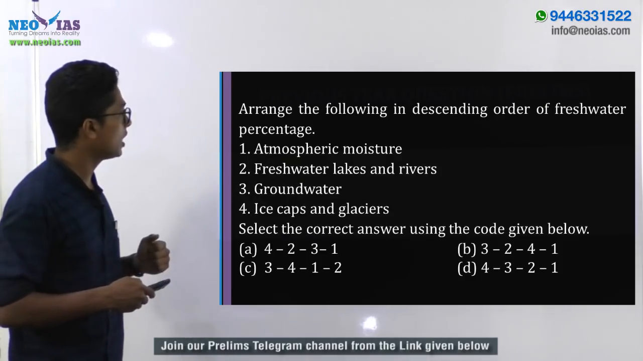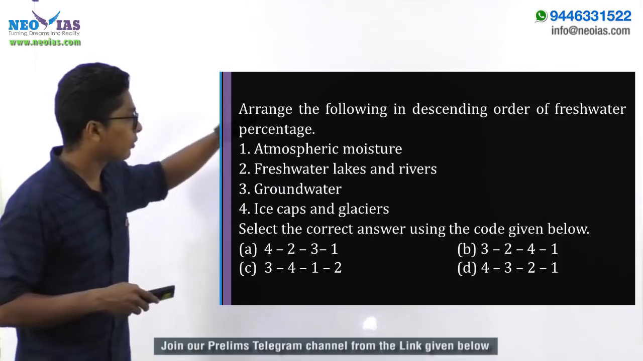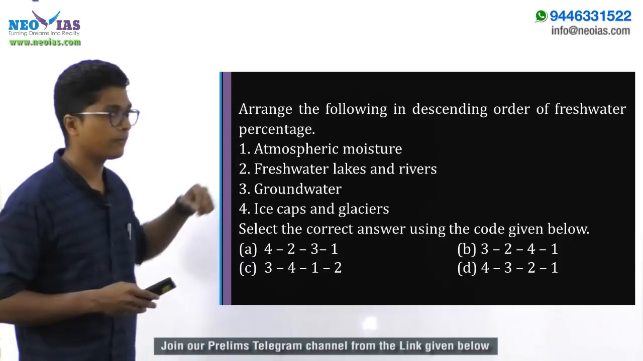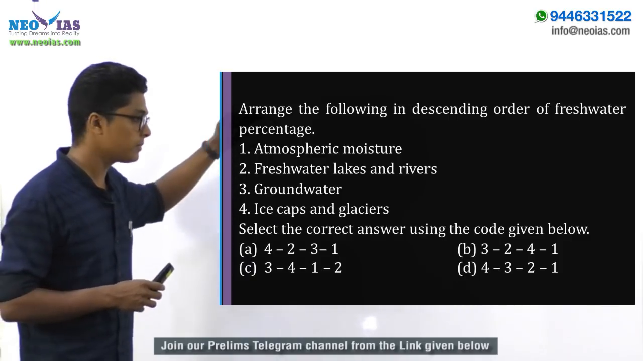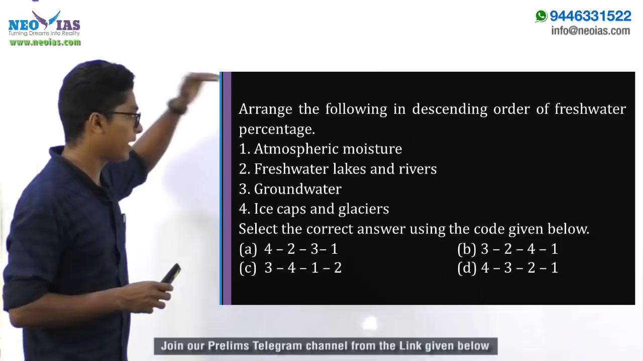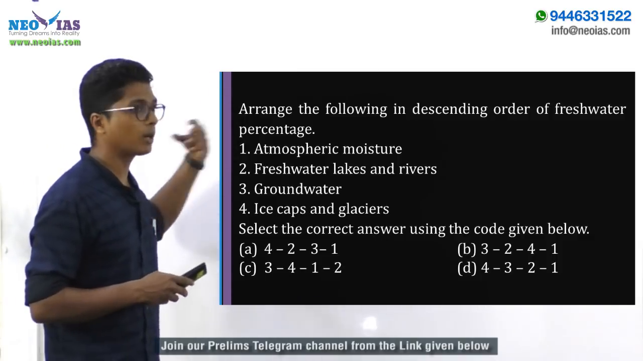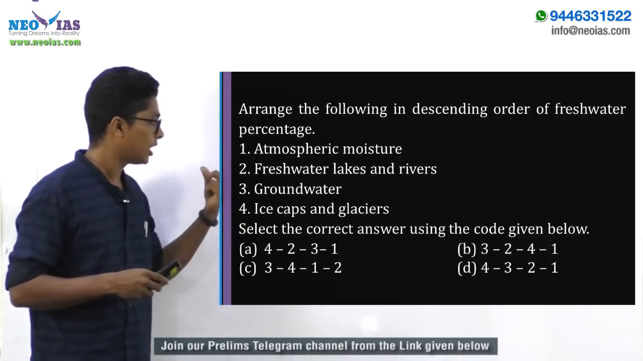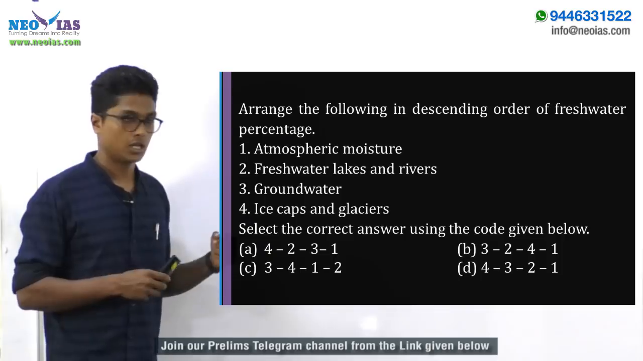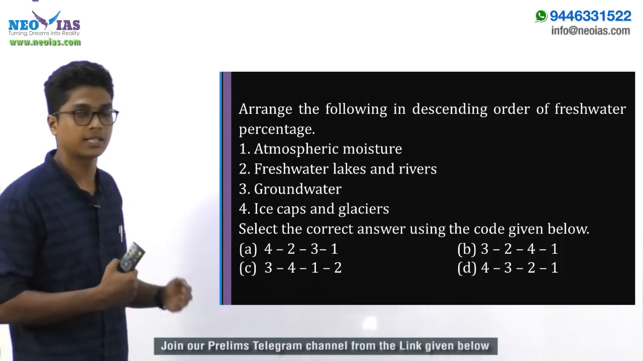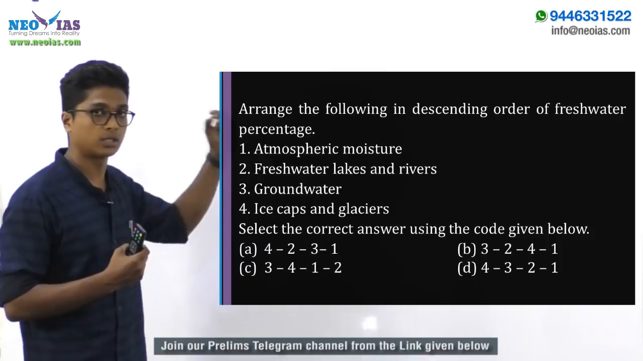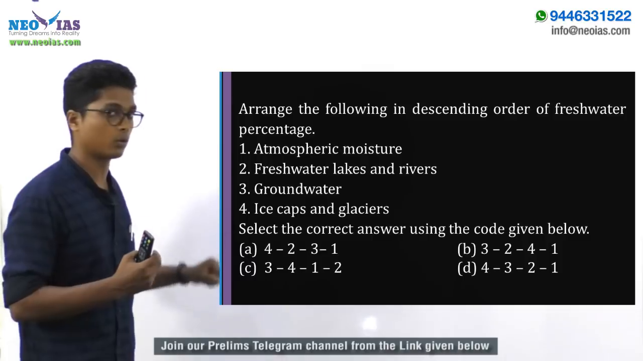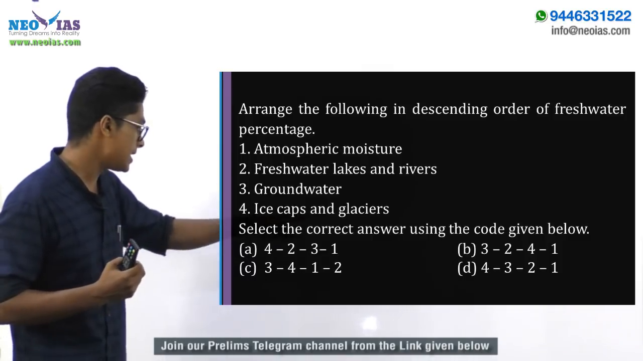Now let's go back to the model question. Arrange the following in descending order of freshwater percentage. Descending order means we have to arrange them in decreasing order, I mean, the one having the most fresh water first. Going through the options: atmospheric moisture, freshwater lakes and rivers, groundwater, and ice caps and glaciers. We have already seen that ice caps and glaciers have more than 69% of the total fresh water. So the answer should start with 4, and we can eliminate options B as well as C.